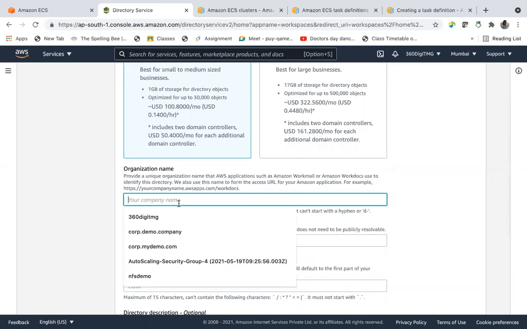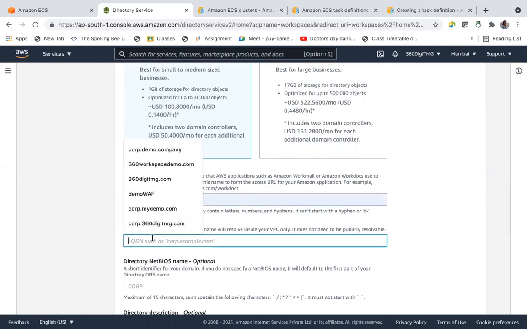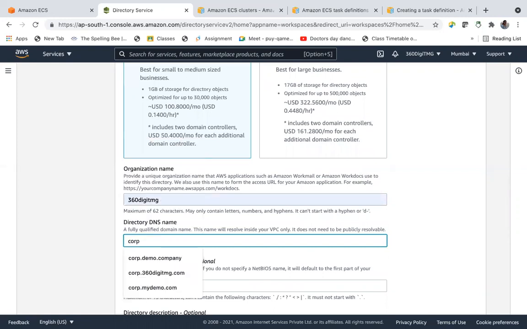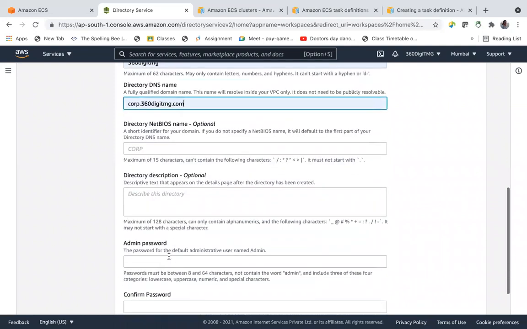And organization name. So let me call it 360 digit MG. Directory DNS name. Say corp.360digitmg.com. Let us use this. Directory NetBIOS name, all these things are optional.